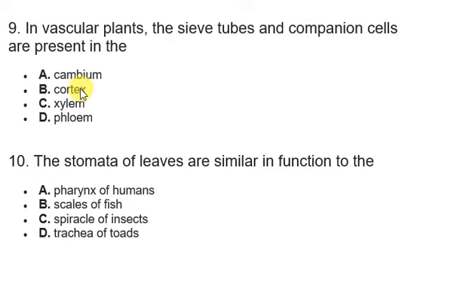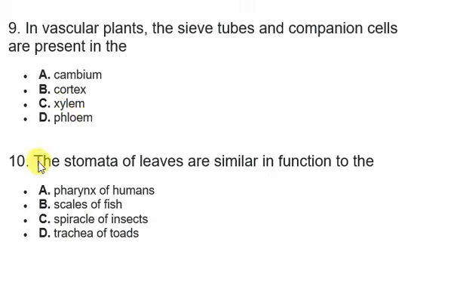Cortex is not part of the vascular system in particular. In fact, it's more like a ring or a structure, a part of the root or stem of a plant. The cambium is the same thing as well. However, the phloem is the part of the vascular plant that is used for transportation of food. So obviously, sieve tubes and companion cells are going to be there to help in transportation of mostly sugar and unloading it. So the correct answer here is option D.